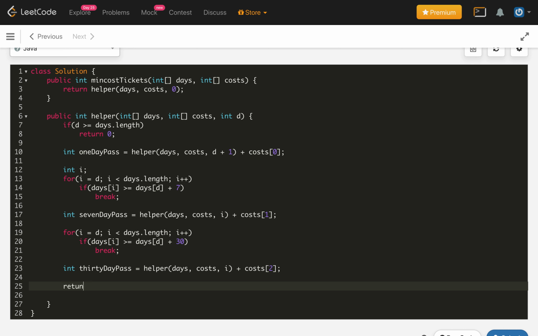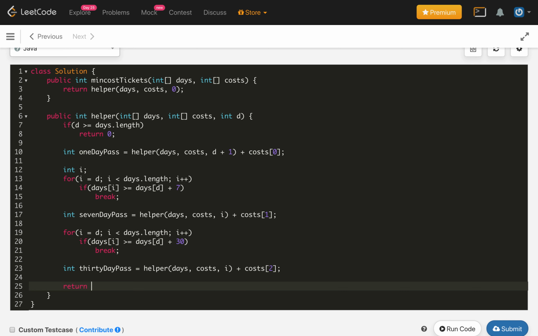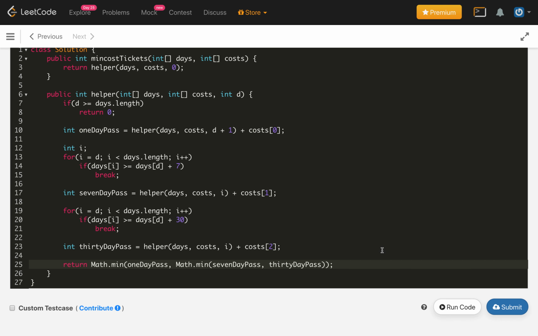After that we just return the minimum of all of these 3: math dot min of the 1 day pass and math dot min between the 7 day pass and the 30 day pass. Whatever minimum we get will be the answer.